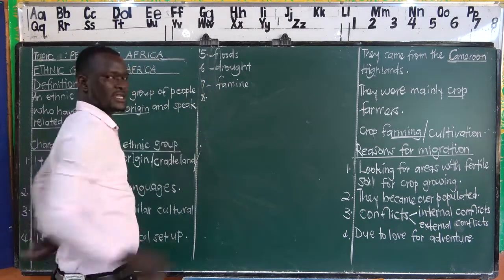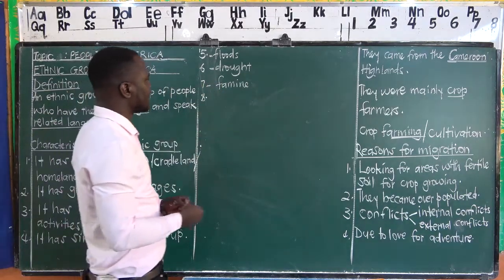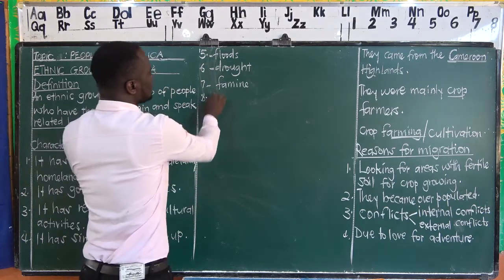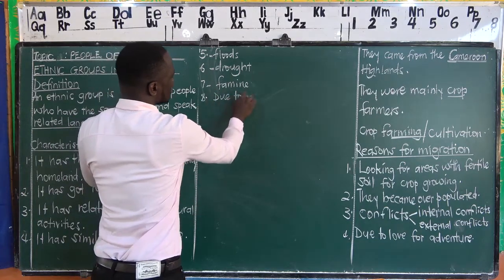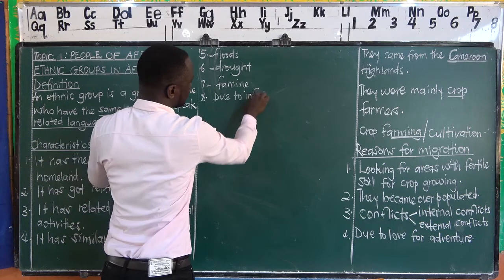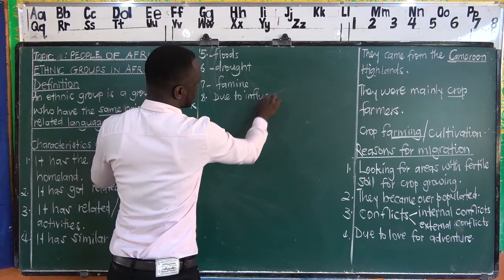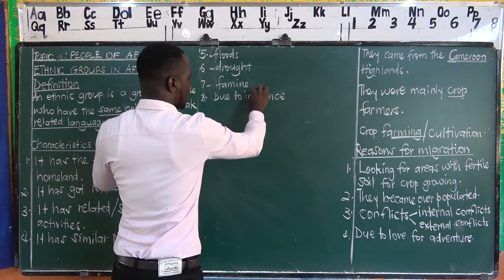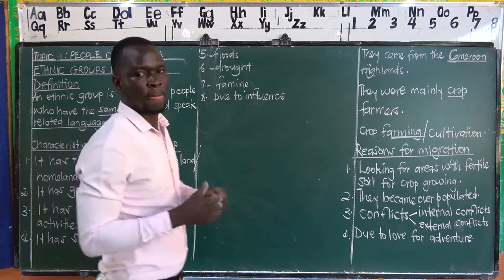Or we can say these people moved due to influence. Others moved due to influence.